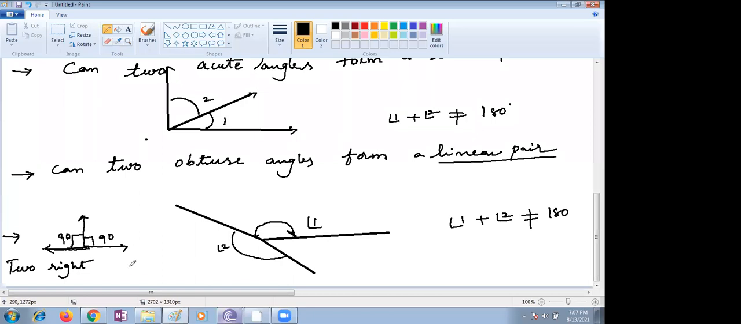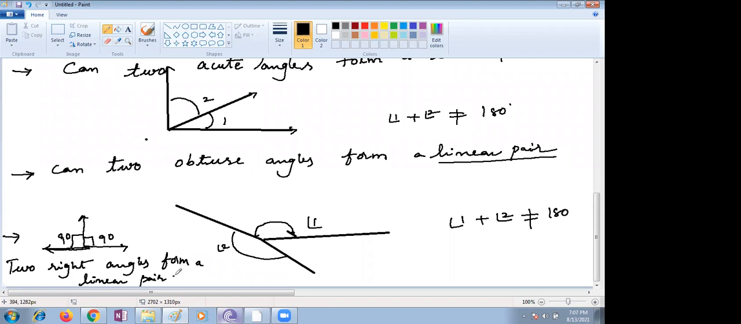Two right angles form a linear pair. Any difficulty, children? Any other classes you have? No, ma'am, we don't have any classes. Very important points, Nana: for a linear pair, the sum should be equal to 180, but both angles should be adjacent. Then we call it a linear pair.